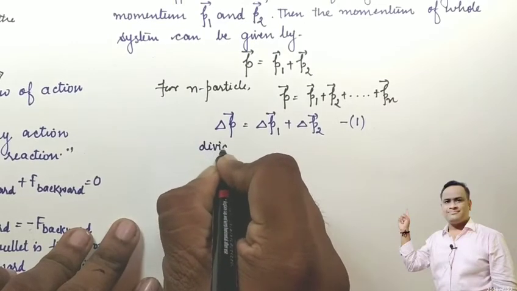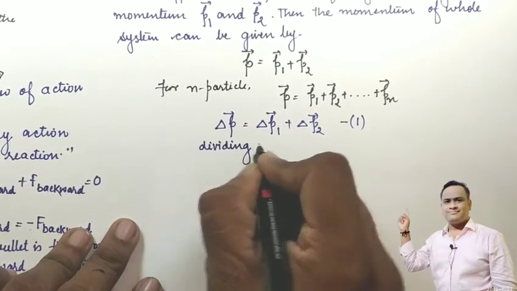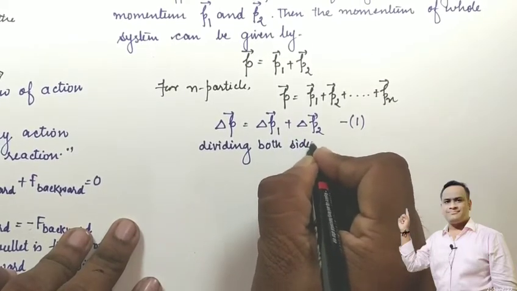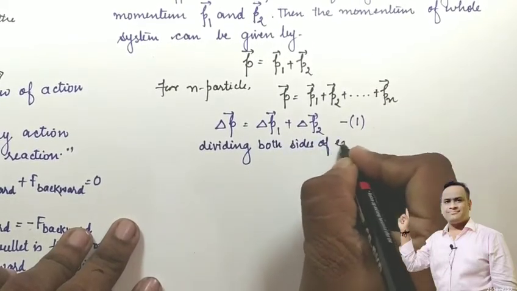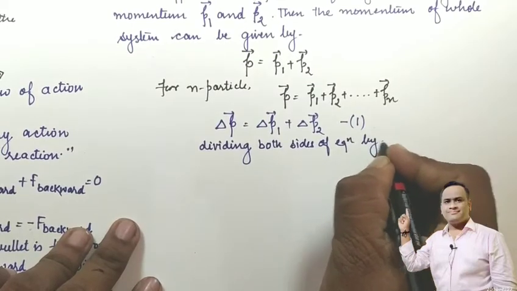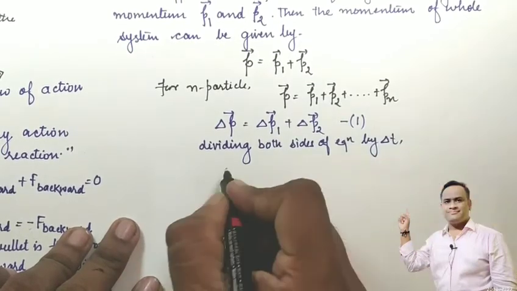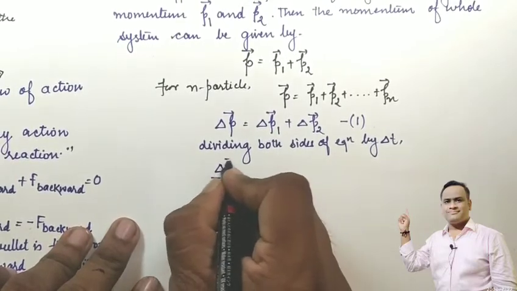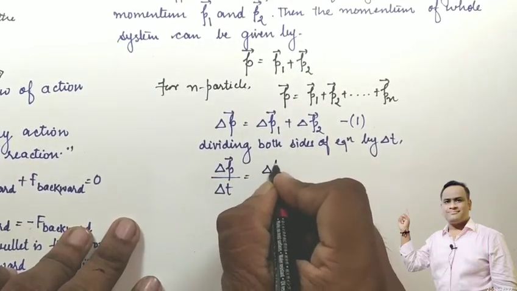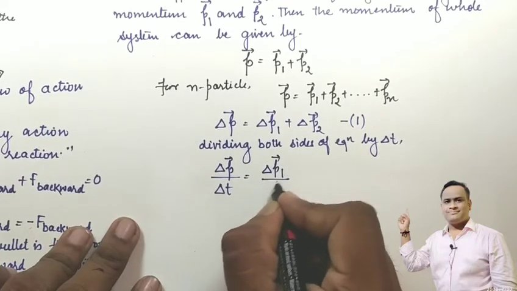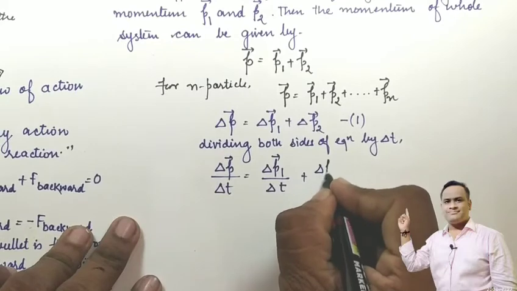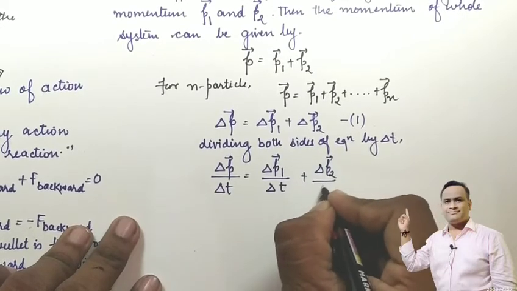Dividing both sides of equation 1 by delta t, small time, what will happen? Delta p upon delta t equals delta p1 upon delta t plus delta p2 upon delta t.